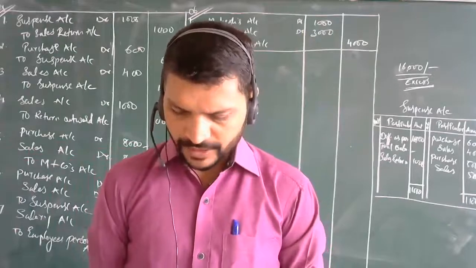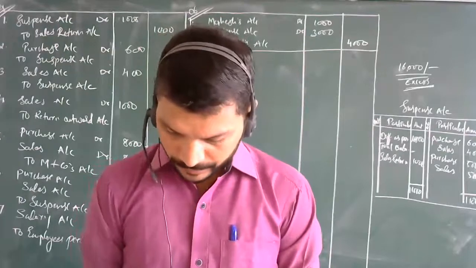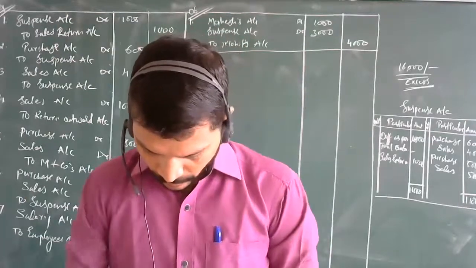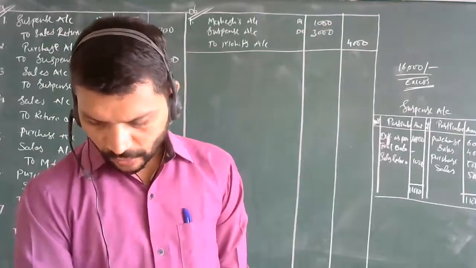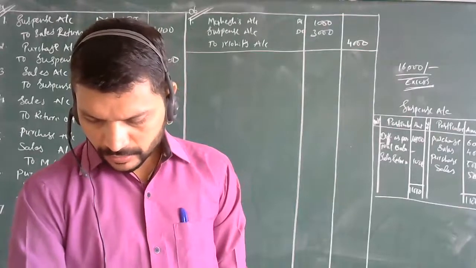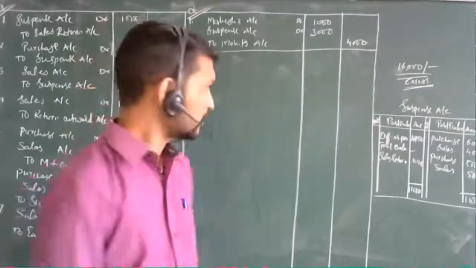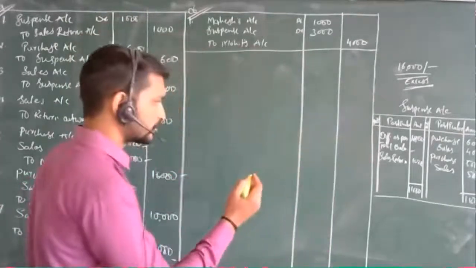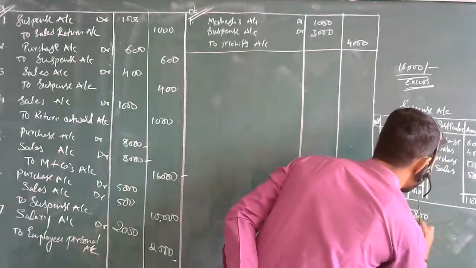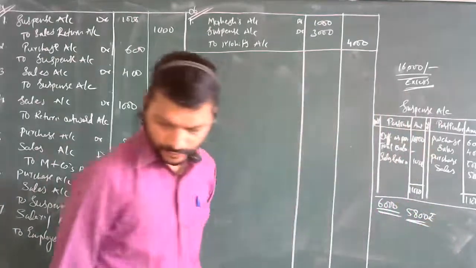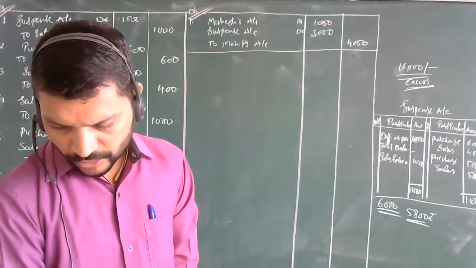Check for rupees 5,800 received from Anurag. We have received the check from Anurag, 5,800 in full settlement of his account of rupees 6,000, and it was dishonored. Means 6,000 was the full amount, but you have received 5,800 rupees. Okay, so this was dishonored. No entry was passed in the books on dishonor of the check.